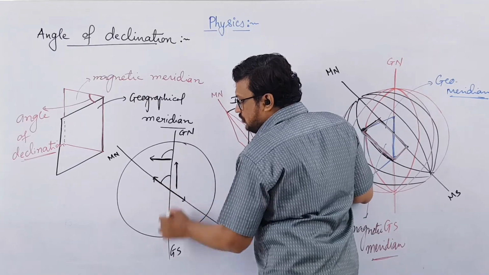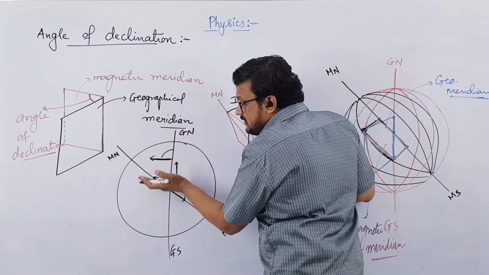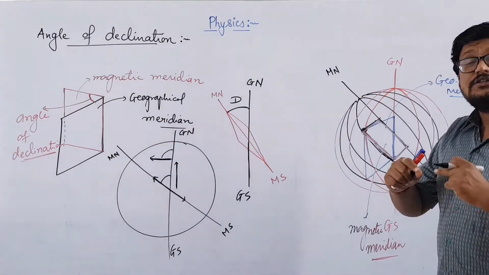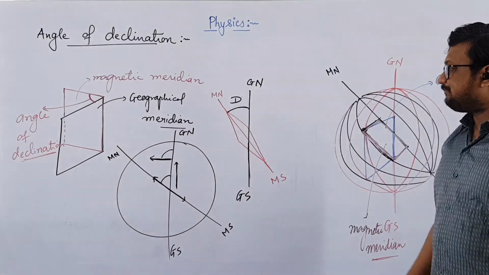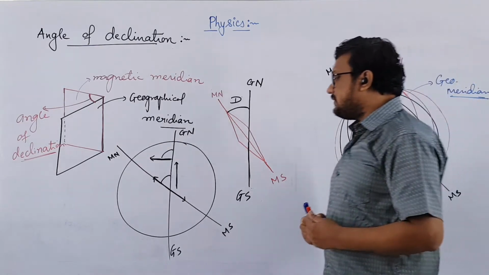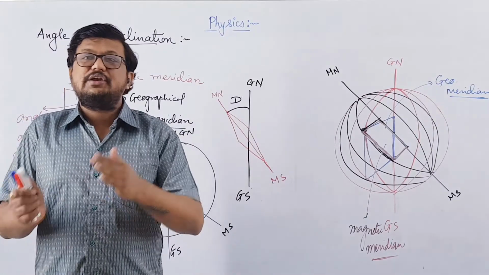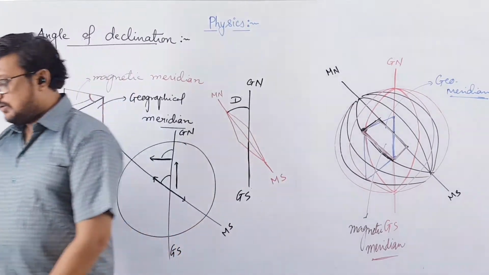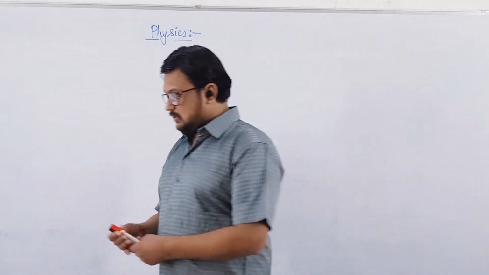Right? As you move towards the pole, angle of declination will increase. And as you move towards the equator, angle of declination will decrease. So angle of declination is more towards the pole and less towards the equator. Clear? So the angle between the magnetic meridian and the geographical meridian will be known as angle of declination. Okay? Now the next example which we are going to solve is unsolved example 5.10.